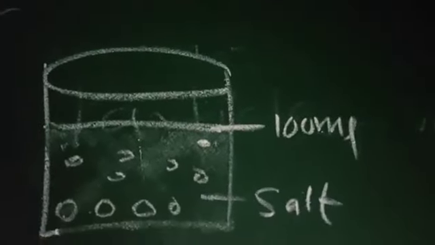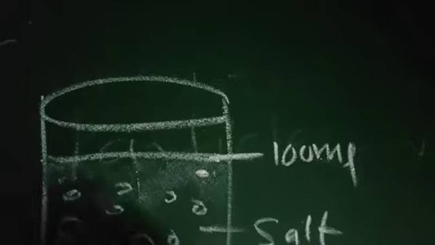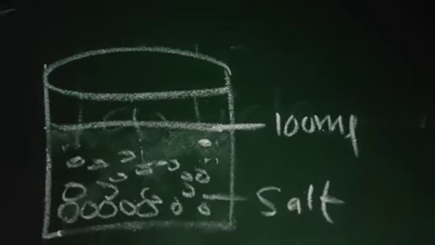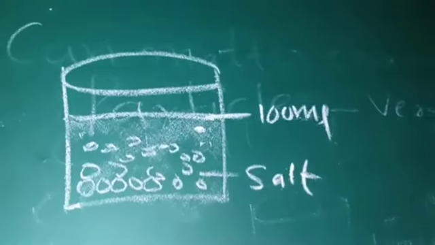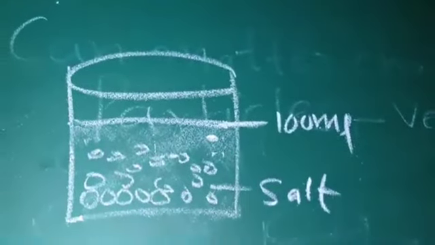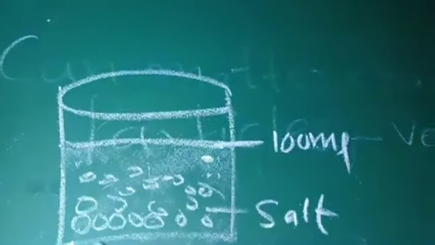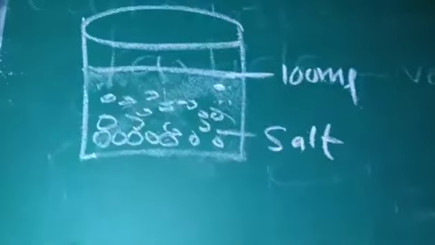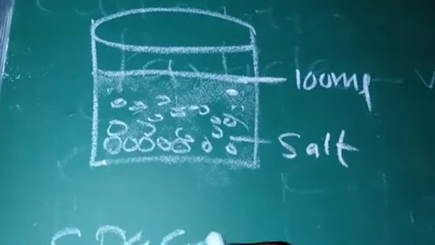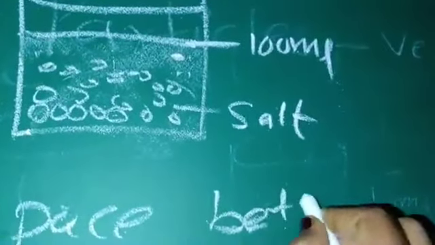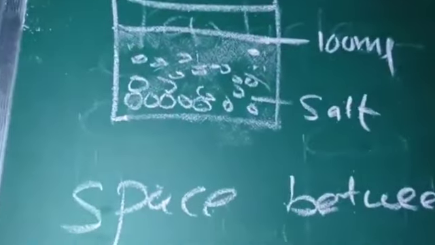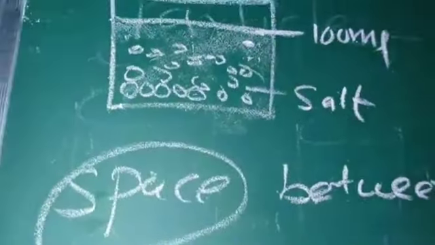If we add salt to this, the salt will go into the spaces between the water particles. If we add some more salt, it will again disappear in the water. So, we can say that there is some space between the particles.